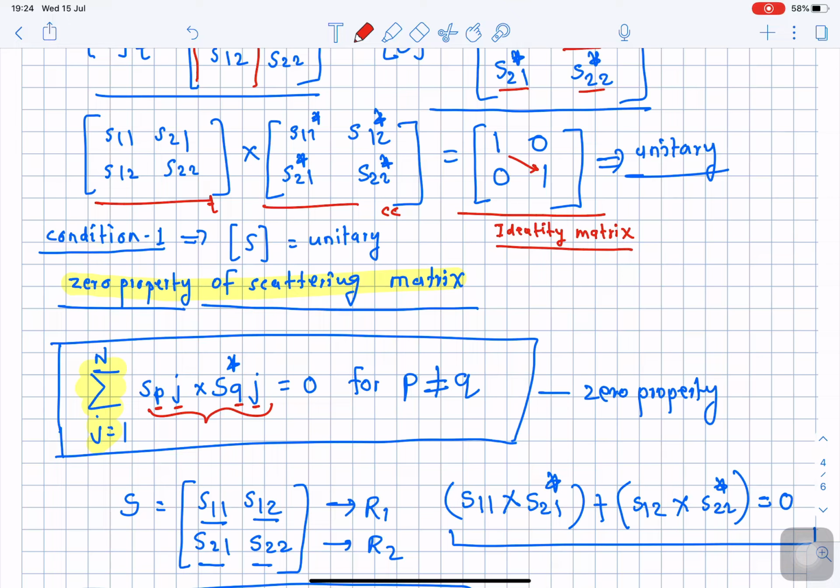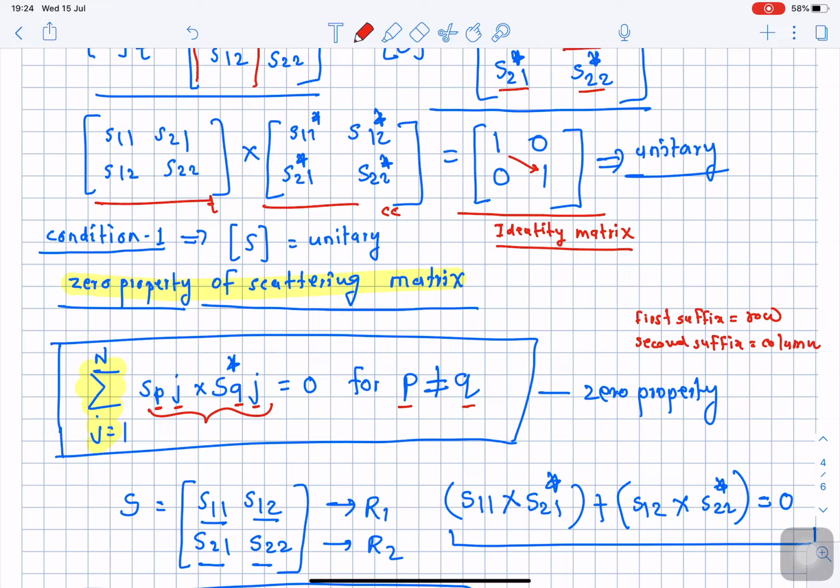Please remember, the first suffix stands for row number, and the second suffix stands for column. So S_PJ multiplied by the complex conjugate of S_QJ, if this comes out to be 0 for P not equal to Q, that means for different rows, where P and Q stand for rows and J stands for column.